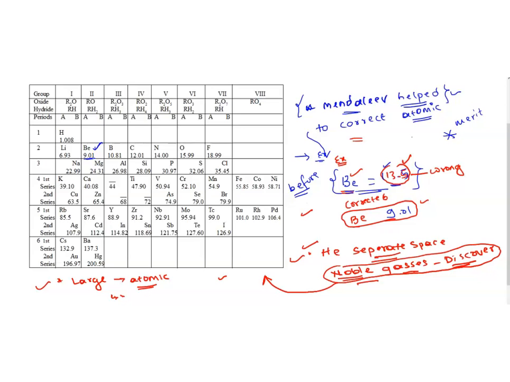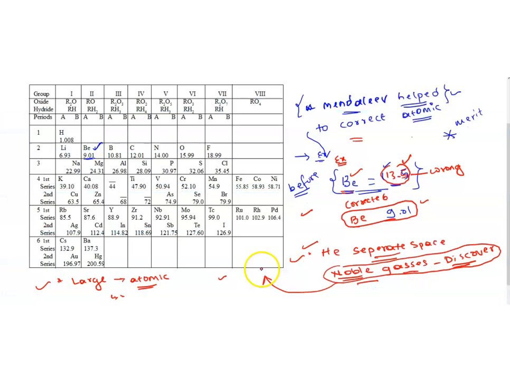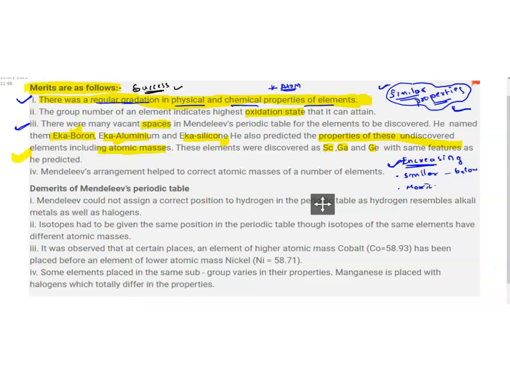Okay, so next we will see the demerits of this table. We do have a lot of merits. You are going to learn a few other things in your higher classes. Now we will see the demerits. Let me take the slide. Demerits. Now you can see here.